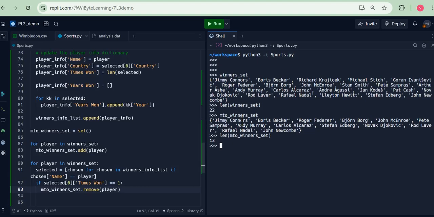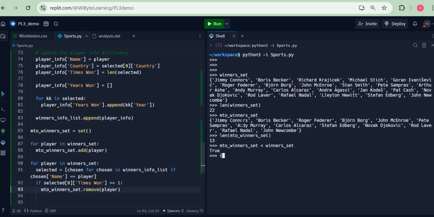Now, what we have done here is created a subset. MTO winner set is called a subset of winner set. And how do I see that? Well, if I were to look at MTO winners set is less than winners set, that returns me a true, because MTO winner set is a subset of the winner set. What it means is that every item present in the MTO winner set is present in the winner set, and winner set has possibly got other things as well.